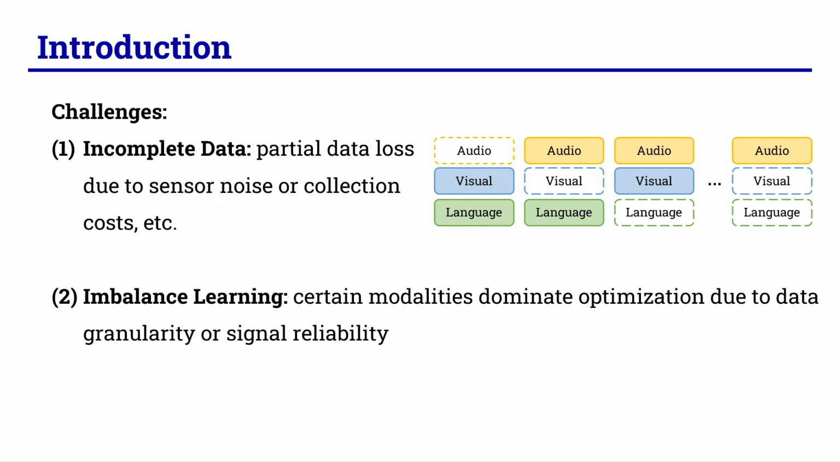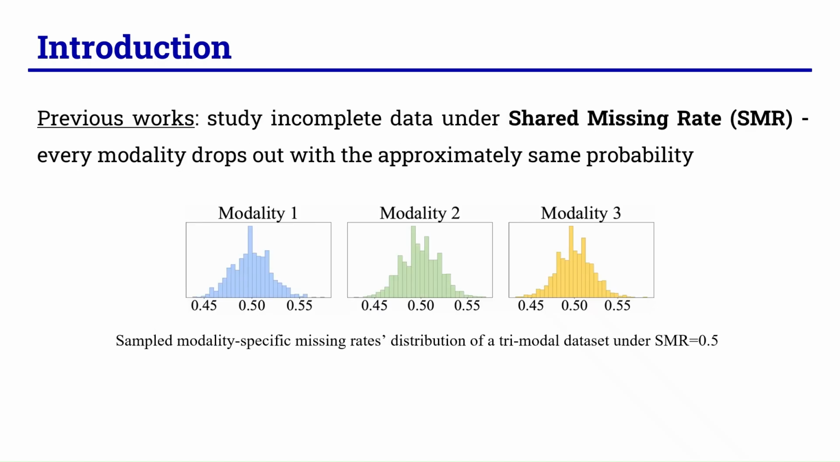However, in a real-world scenario, sensor failures, recording noise, or high acquisition costs mean we are frequently dealing with incomplete multimodal learning, where certain modalities are missing. Beyond data incompleteness, models inherently suffer from modality imbalance, where certain modalities dominate optimization due to signal reliability and so on. And when missing modalities occur during training, this imbalance significantly worsens.